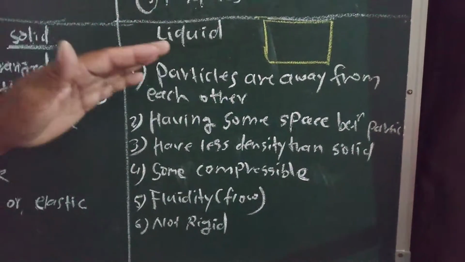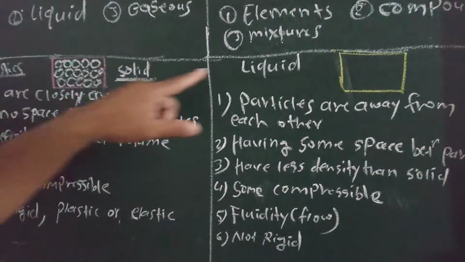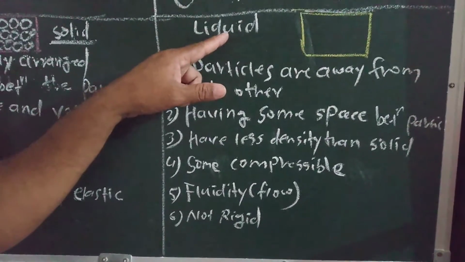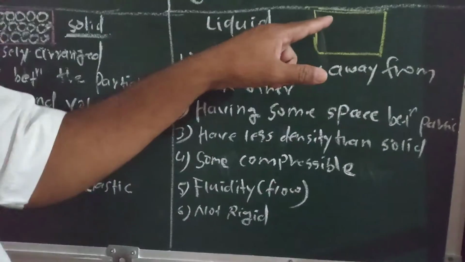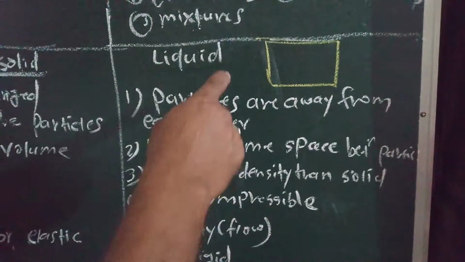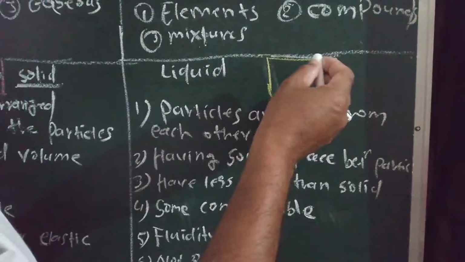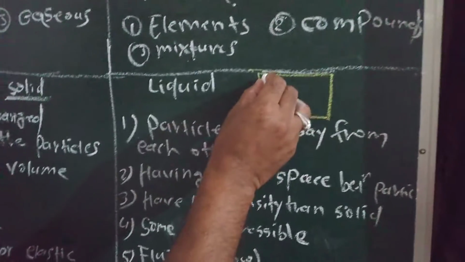Now, students, we will see the second state. Second state is the liquid state. So, this is the liquid state, and the structure of liquid will be like that. The atoms will be arranged in the liquid state like that.